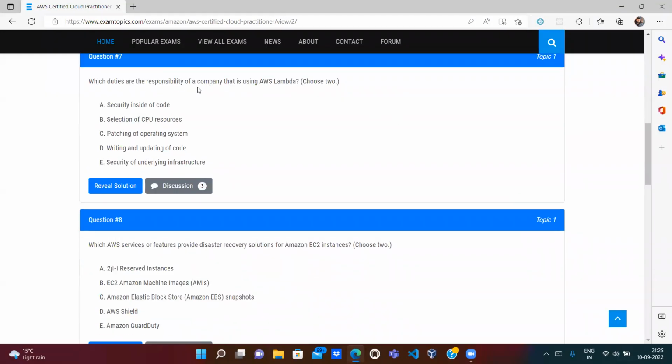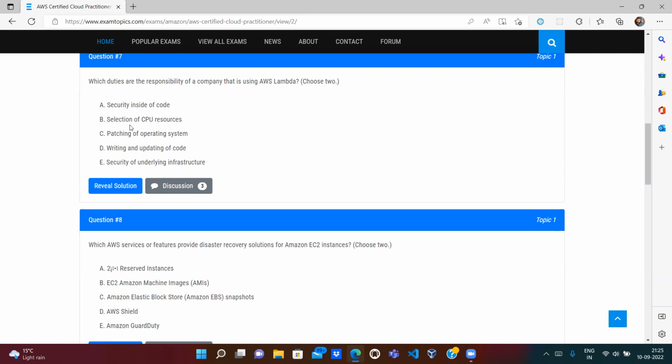Which duties are the responsibility of a company that is using AWS Lambda? So if you are using AWS Lambda, what are your responsibilities? We need to choose two. Security inside of code, so definitely correct. When we are writing the code, we should make sure that it is not vulnerable. It should be secure.